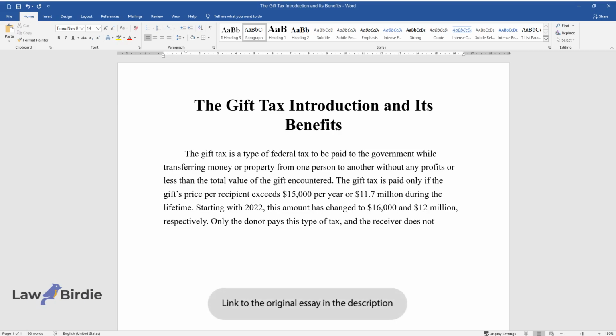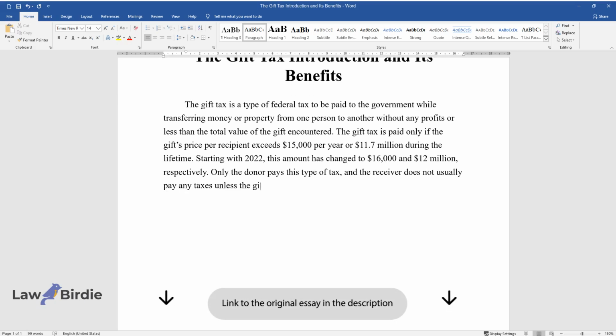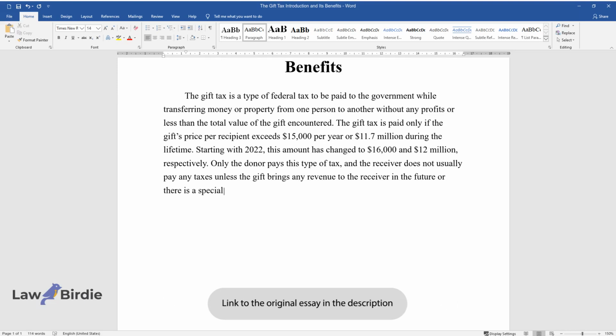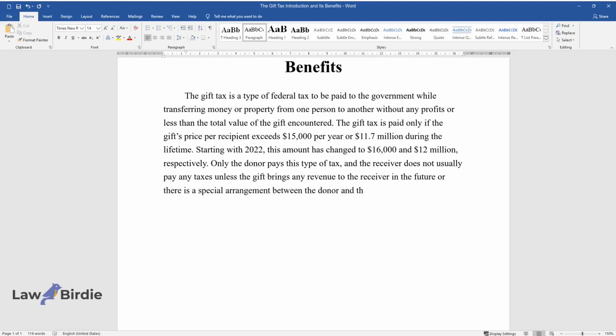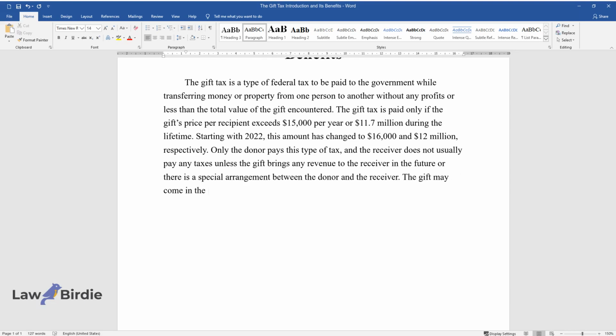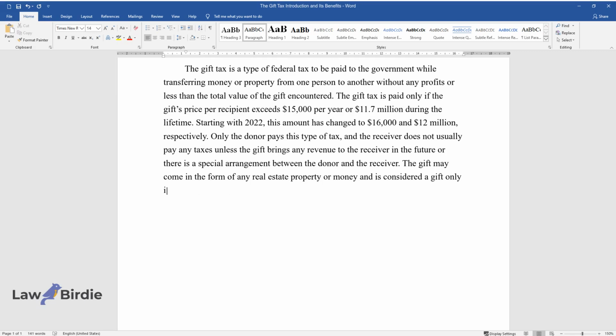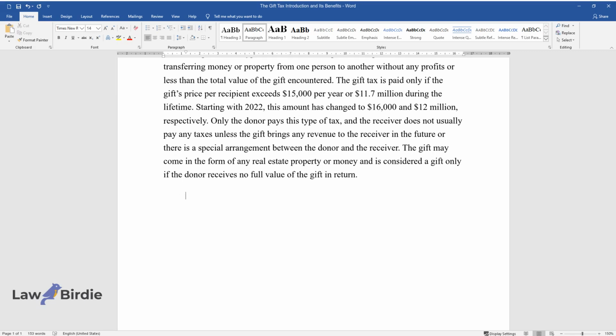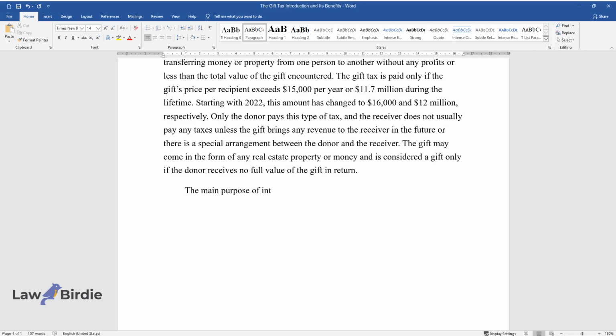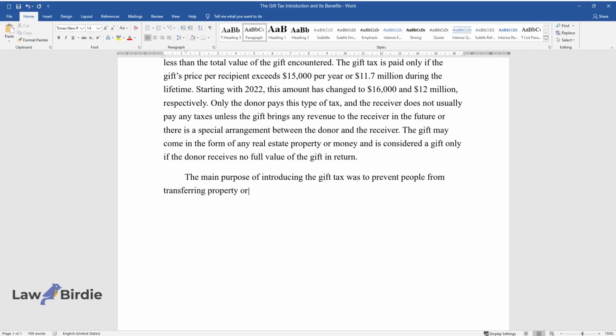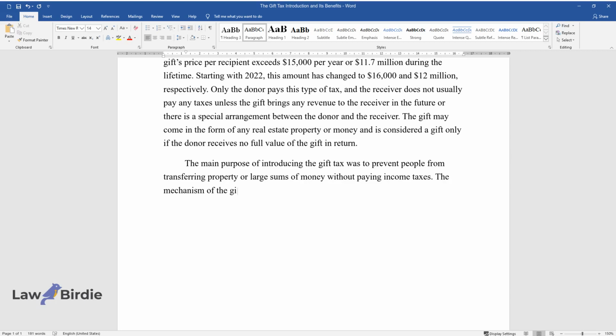Only the donor pays this type of tax, and the receiver does not usually pay any taxes unless the gift brings any revenue to the receiver in the future or there is a special arrangement between the donor and the receiver. The gift may come in the form of any real estate property or money and is considered a gift only if the donor receives no full value of the gift in return. The main purpose of introducing the gift tax was to prevent people from transferring property or large sums of money without paying income taxes. The mechanism of the gift tax function is quite interesting.